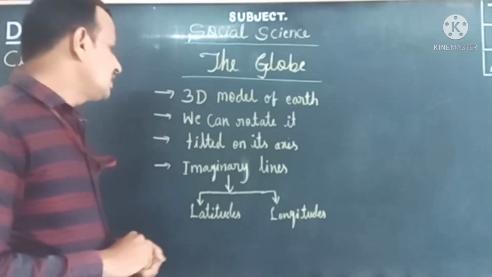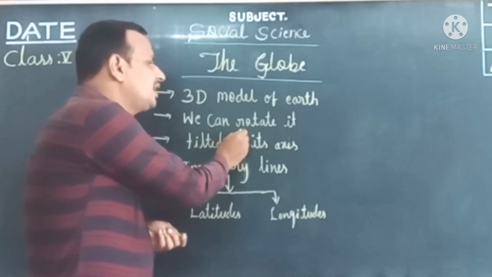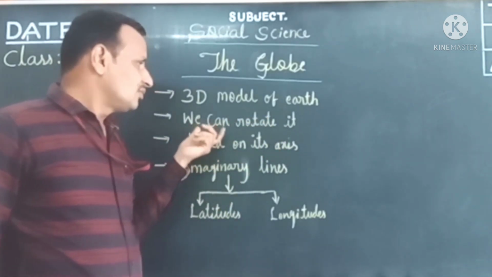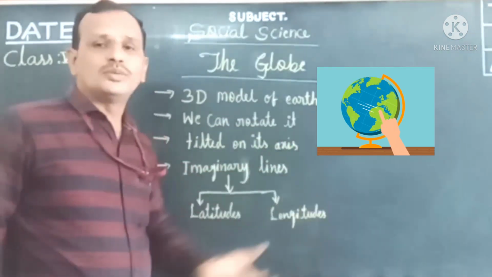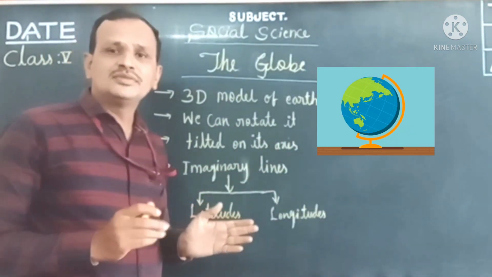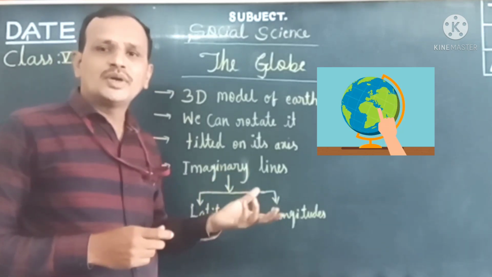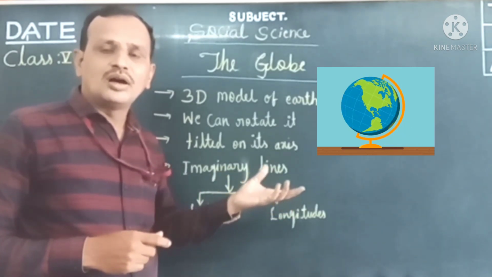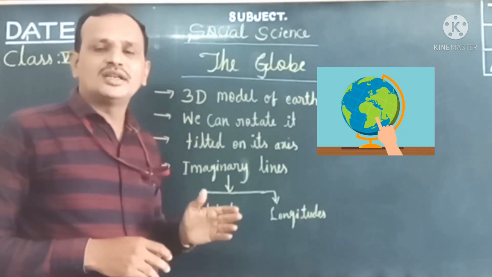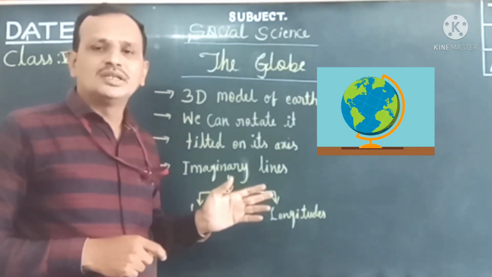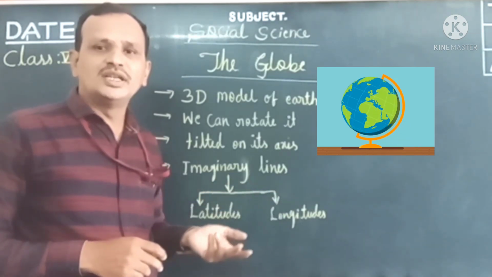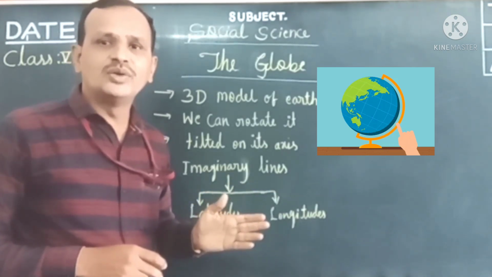The second feature is that we can rotate it. Children, we can rotate this globe, because we already know how our earth moves on its own axis. In the last chapter we discussed that each planet has two motions: one is rotation, another is revolution.